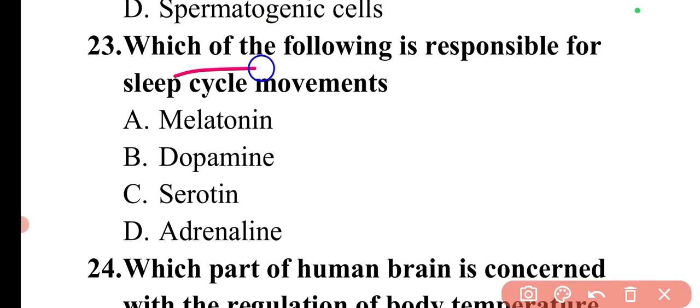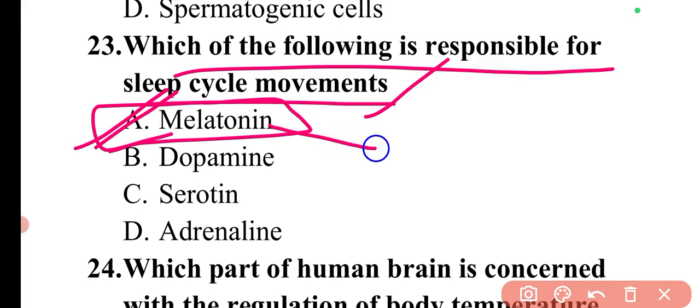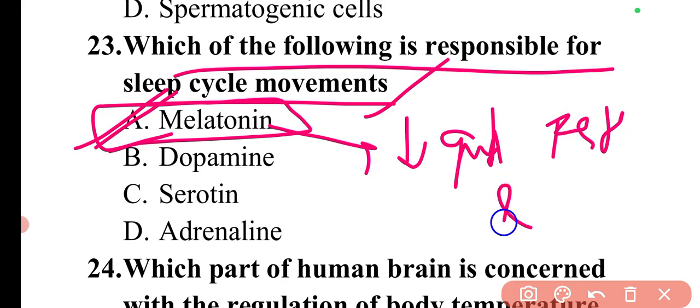Next question is: which of the following is responsible for sleep cycle movement? The sleep cycle is regulated by a hormone known as melatonin. So here option A is the correct answer. Melatonin reduces the quantity of follicle stimulating hormone and luteinizing hormone, and it acts as an anti-gonadotropic hormone, and it regulates the sleep and wakefulness.